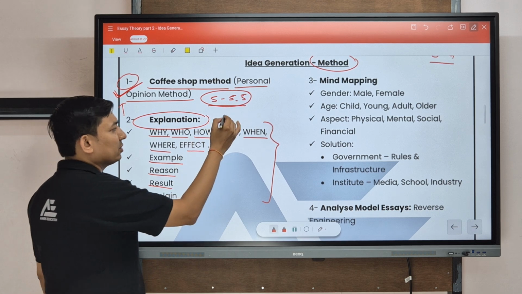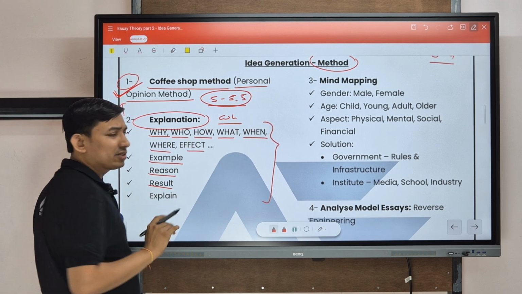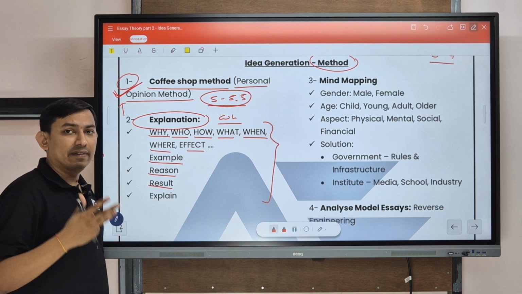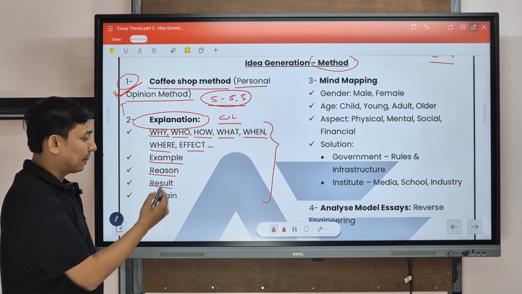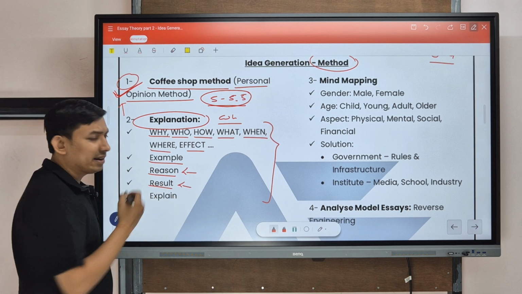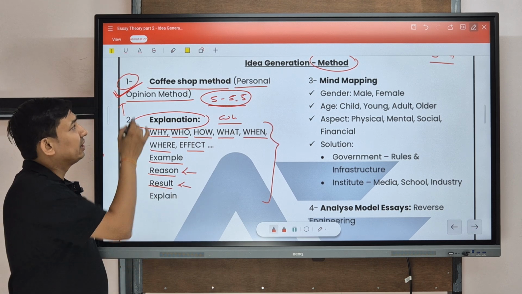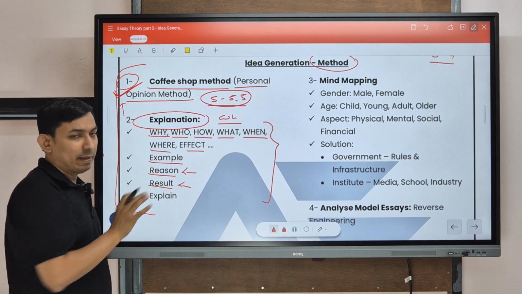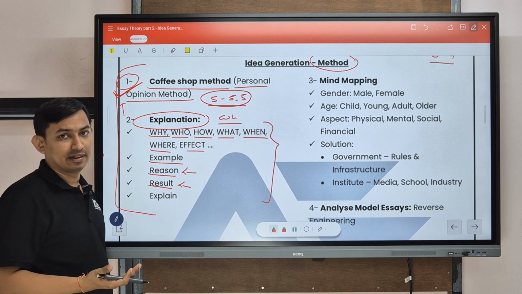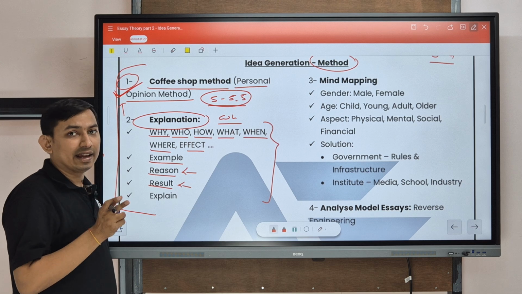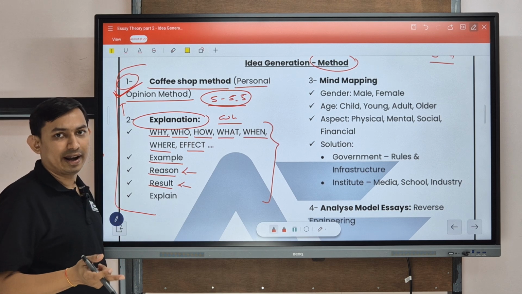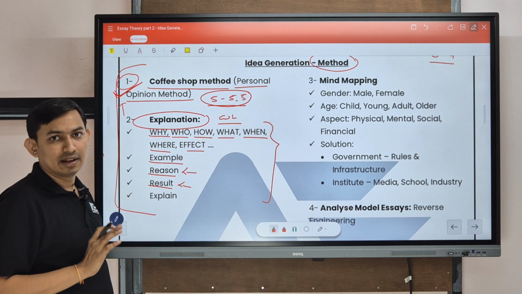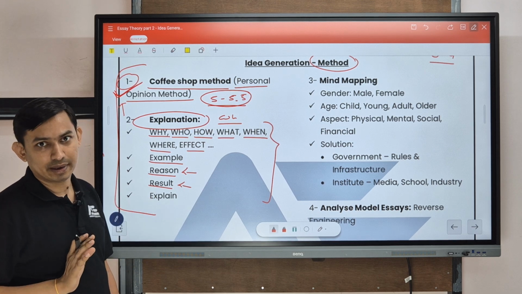It is also called the WH method. It means you have to ask the questions who, what, where, when, why, how, reason and result. Okay, so this is the basic method. In the beginning step, this method will help you to start. So always think that you are having a discussion with your friends and ask detailed questions for better explanation. Clear? For a basic idea, this is the perfect method.